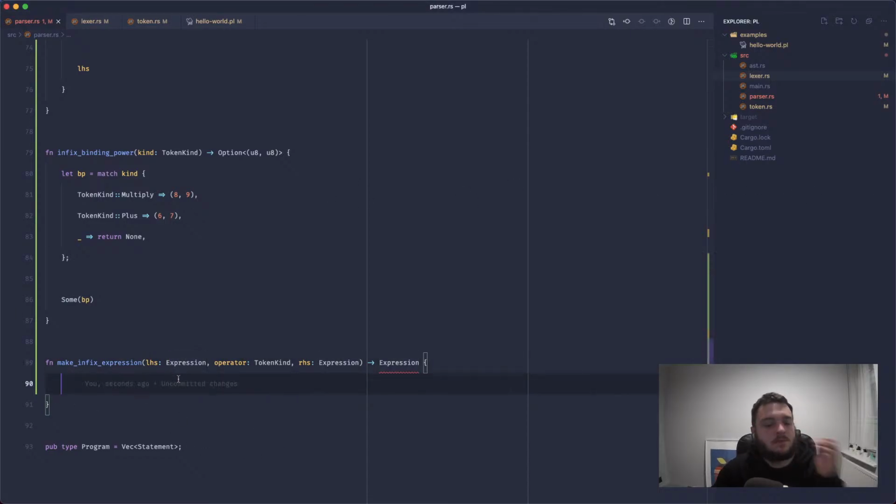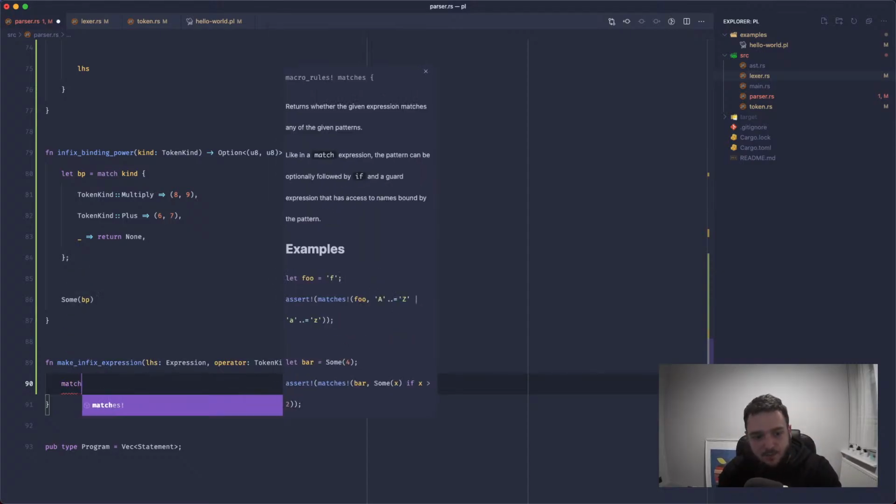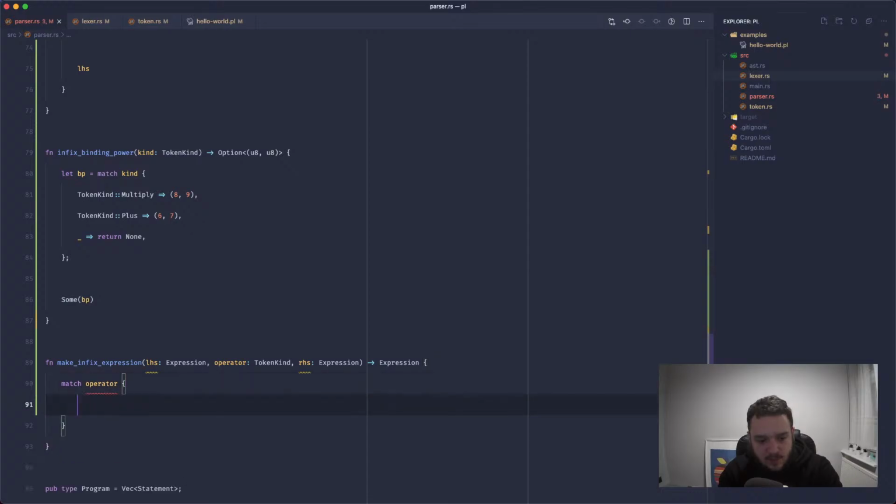Yeah, I think this is right. We're going to match against the operator, and based on what the operator is, we're going to return a certain type of expression.